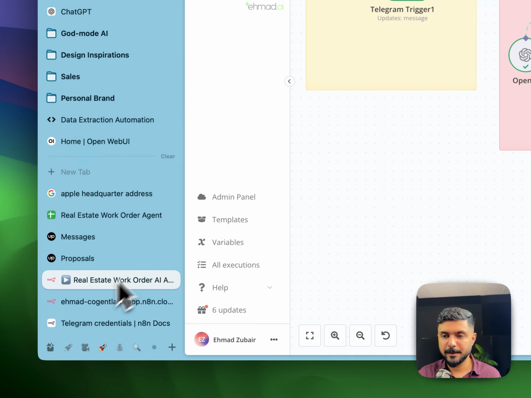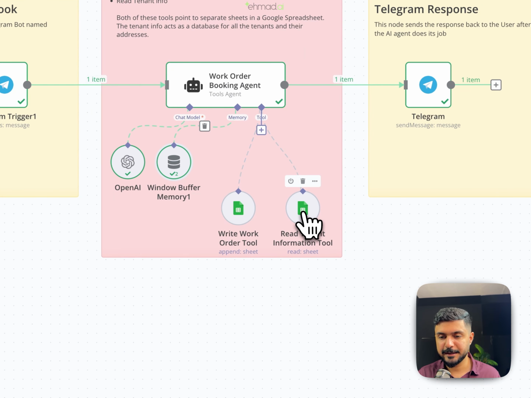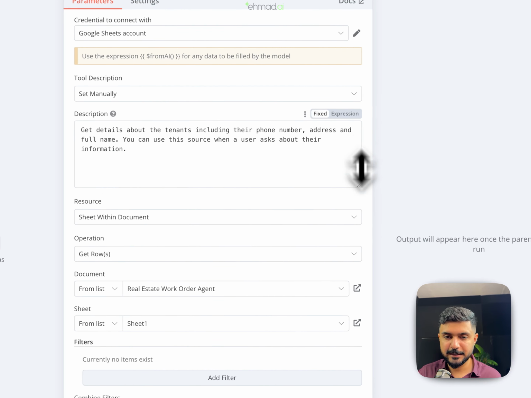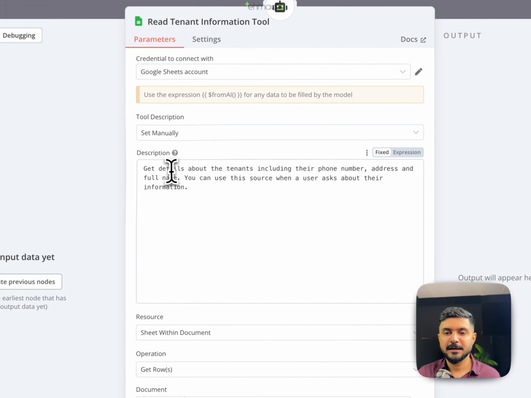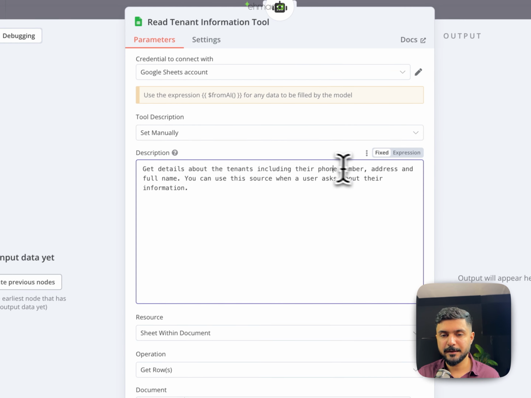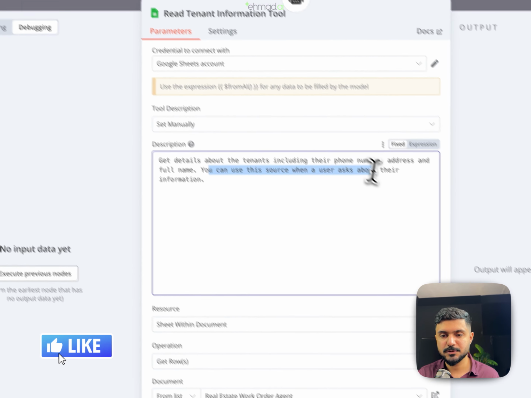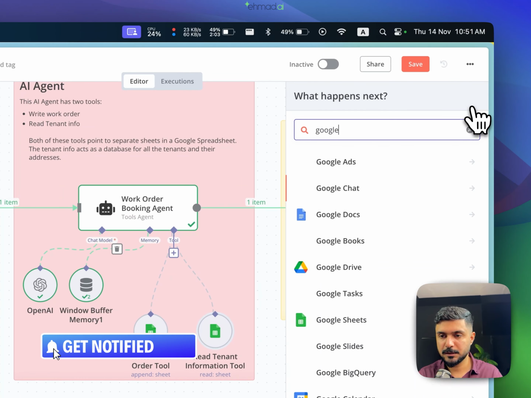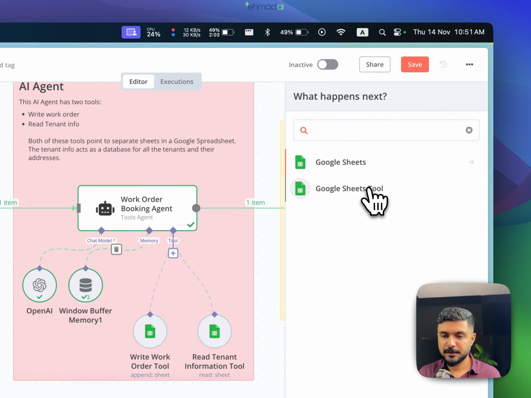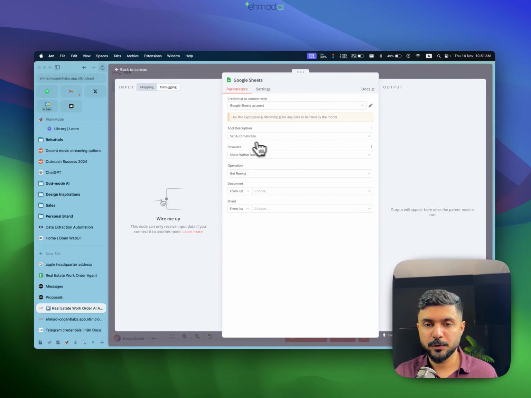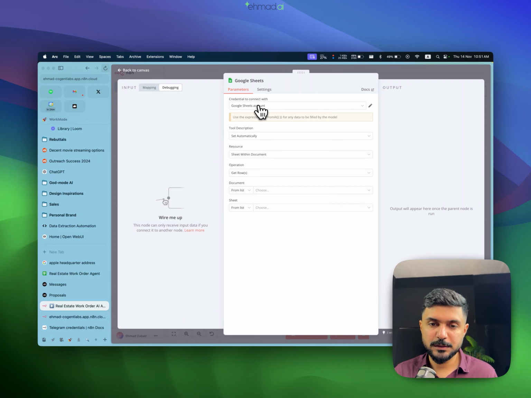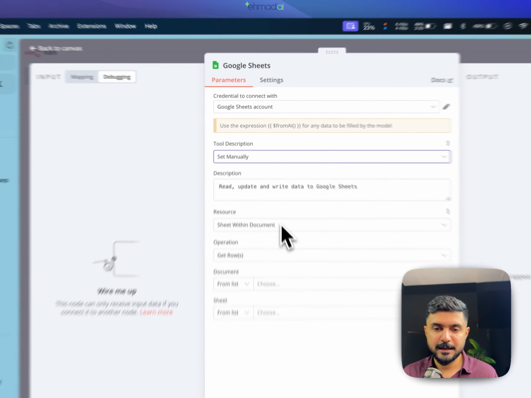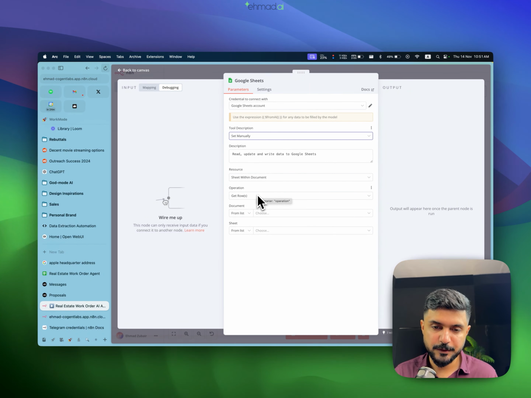And if I go back, you'll see that I've got the read tenant information tool. This is a tool whose job is, like in the description, we tell it what its job is: get details about tenants, including their phone, name, address, full name. You can use this as a source when a user asks about their information. If we click on the Google Sheets tool, you'll get this blank node. I've already connected my Google Sheets account. I click set this up manually, and then I click sheet within document, get all of the rows.